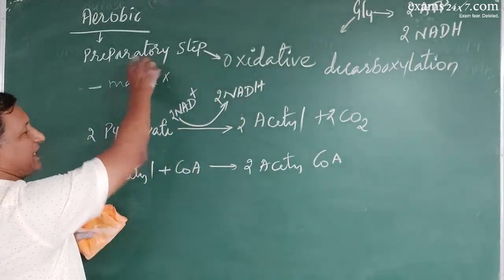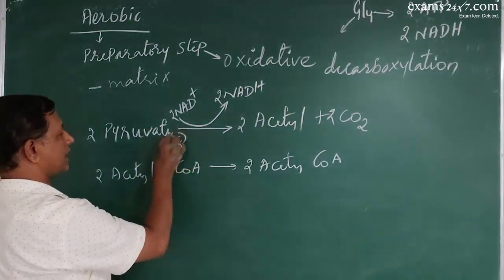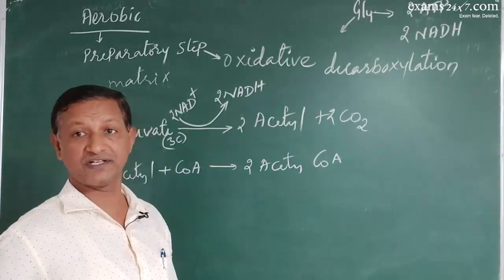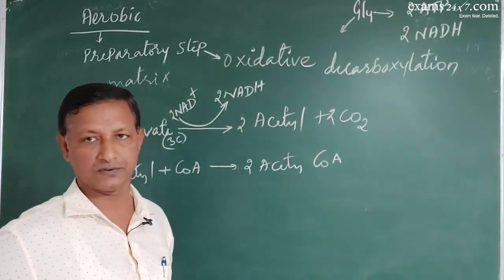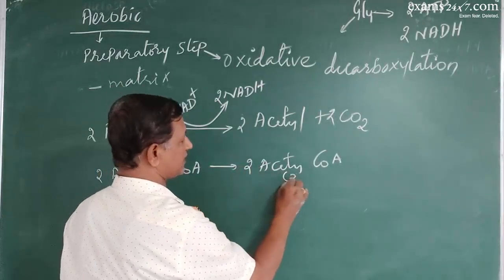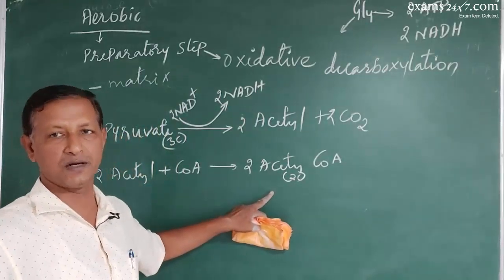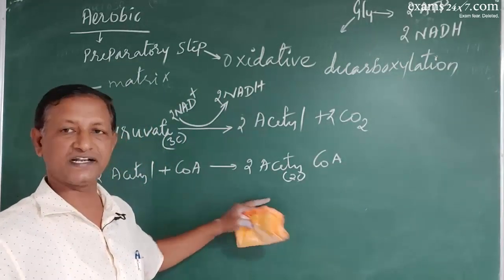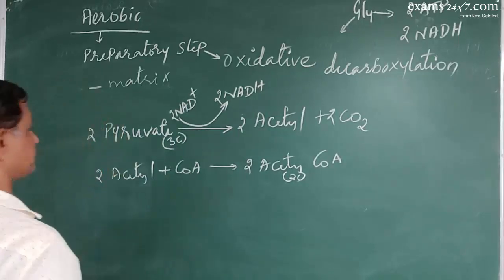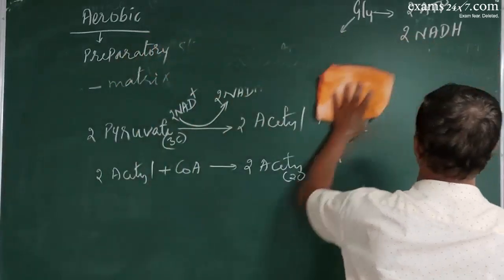Why is it called the preparatory step? Because pyruvate is a 3-carbon compound. The Krebs cycle, the next step, doesn't accept a 3-carbon compound. It accepts a 2-carbon compound. So it is converted into a 2-carbon compound. Acetyl CoA is a 2-carbon compound, so that it can easily enter the Krebs cycle. Next. So, now what is the income again?